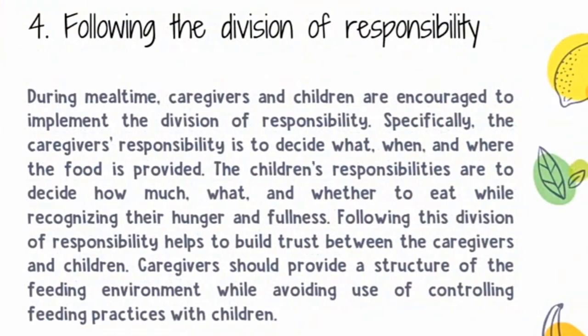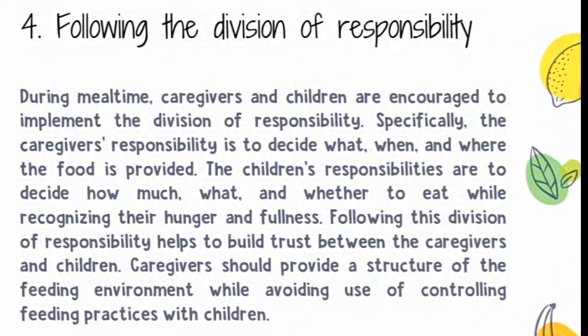Number four, following the division of responsibility. During mealtime, caregivers and children are encouraged to implement the division of responsibility. Specifically, the caregiver's responsibility is to decide what, when, and where the food is provided. The children's responsibilities are to decide how much and whether to eat while recognizing their hunger and fullness. Following this division of responsibility helps to build trust between the caregivers and children. Caregivers should provide a structure for the feeding environment while avoiding the use of controlling feeding practices with children.